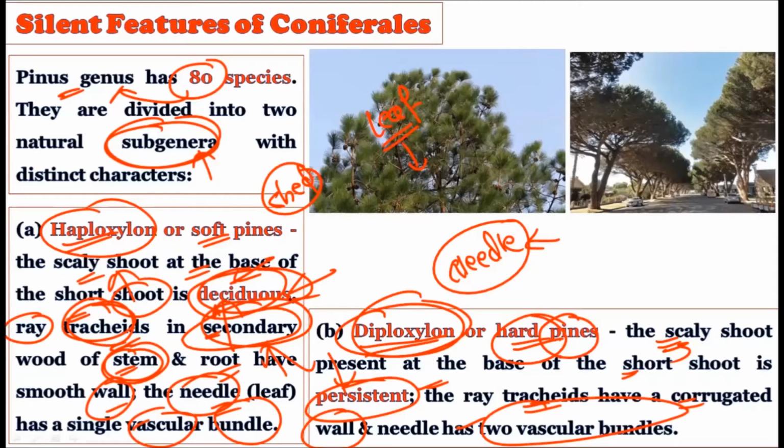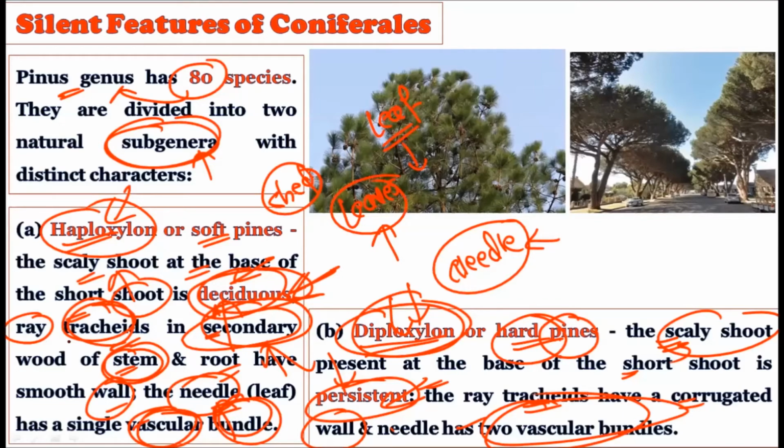In the haploxylon, you will find the short scaly shoot, which is deciduous. But in the diploxylon, you will find the scaly shoot persistent. Then only one vascular bundle is present in the needle, while two vascular bundles are present in the needle of these hard pines. Needle literally means their leaves. If the leaves possess two vascular bundles, they come under the diploxylon category, and if the leaves possess only one single vascular bundle, then it comes under the haploxylon category.